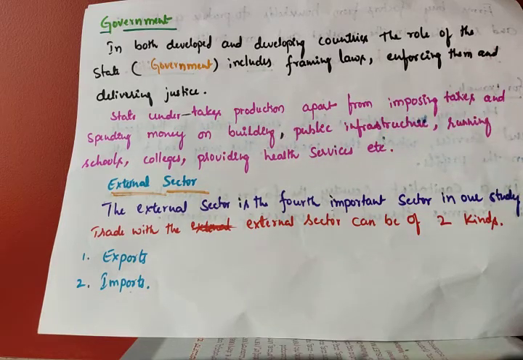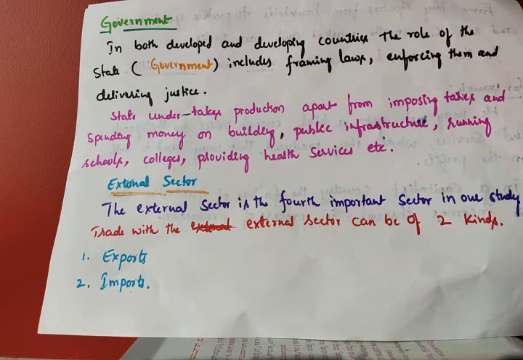Apart from imposing taxes, suppose anybody is producing more goods and services using more natural resources, by wasting more natural resources. At that time the government will impose more taxes. If people are getting more and more profit and producing goods and services without any government permission, the government also interferes by imposing taxes and spending money.